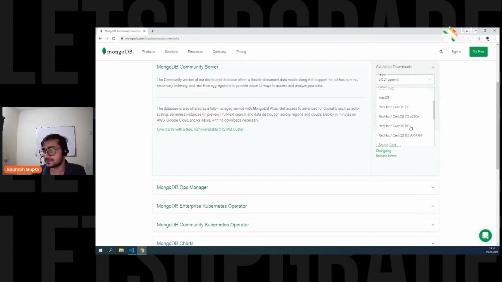Now, in this case, I need Windows. Where is Windows? Yep, here we go, Windows. It was already selected. Download it. After downloading, simply install it, just like normal software. Next, next, next, and check everything. While installing, there will be an option. If you have installed it, you might have seen it. There's an option called install MongoDB Compass. Just check it and install it.